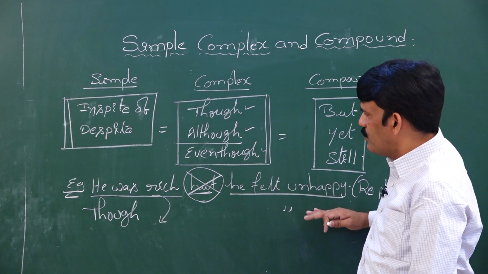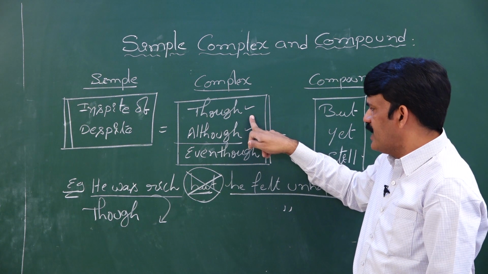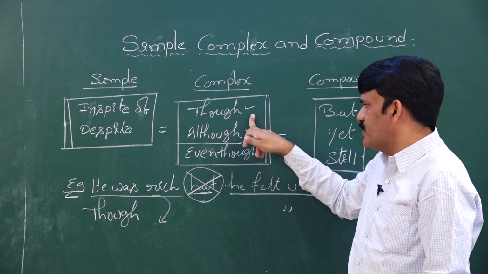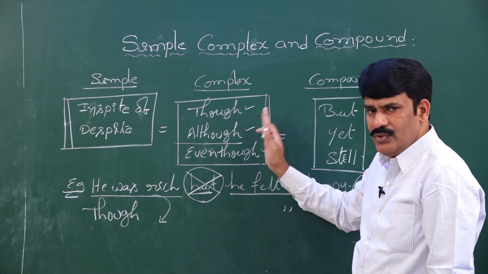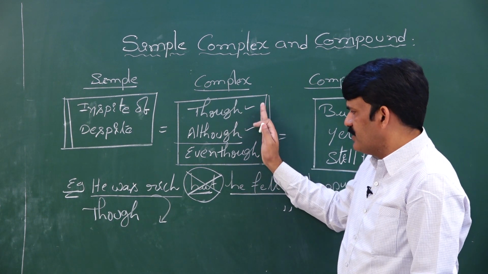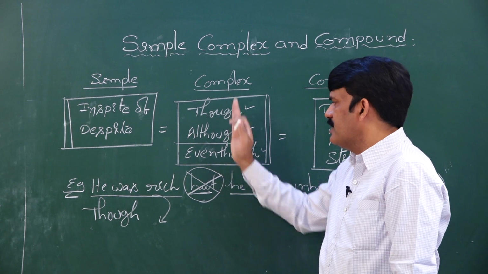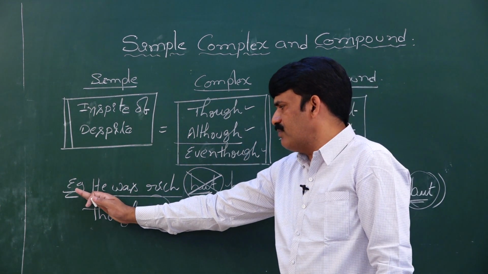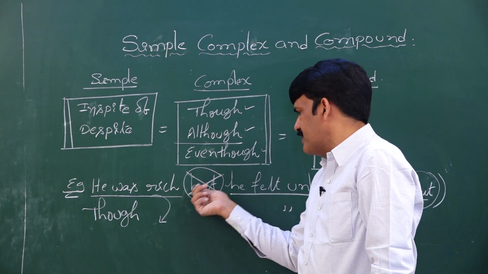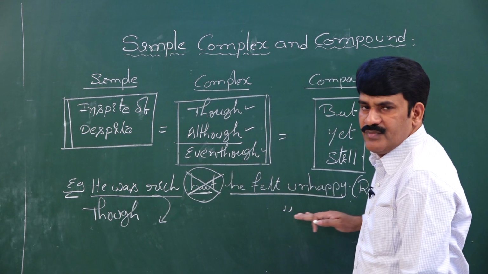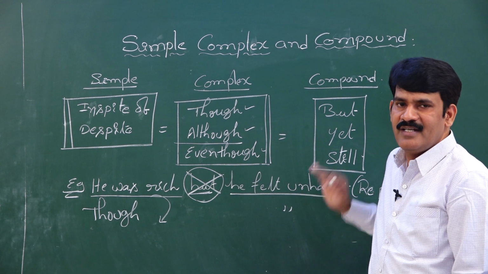Which means, my dear students, if they ask you in the examinations to rewrite the sentence using though or although or even though, you simply write any of these conjunctions before the main clause and then replace the coordinating conjunction, and the entire sentence becomes a complex sentence.